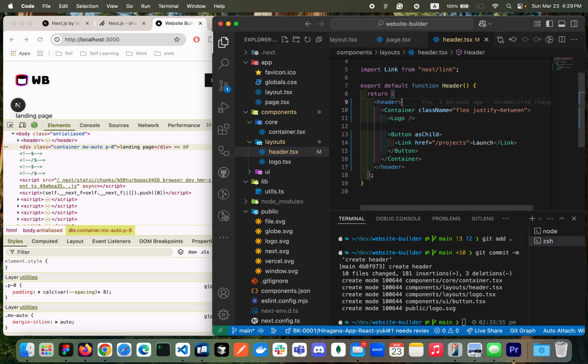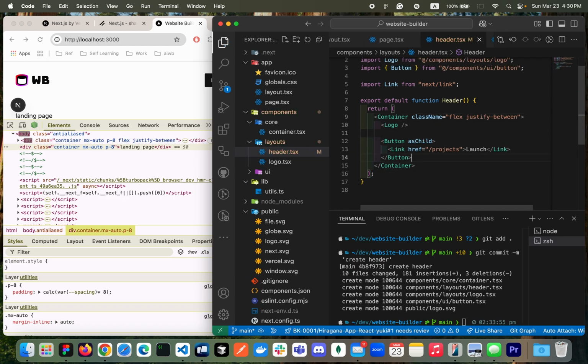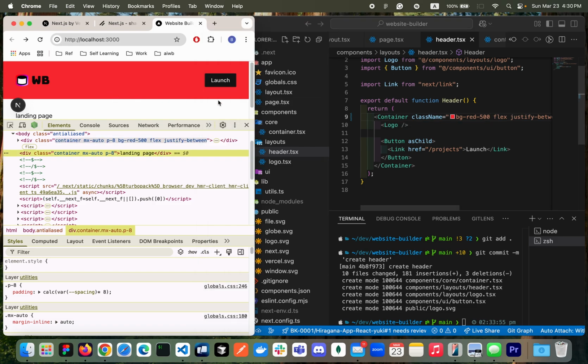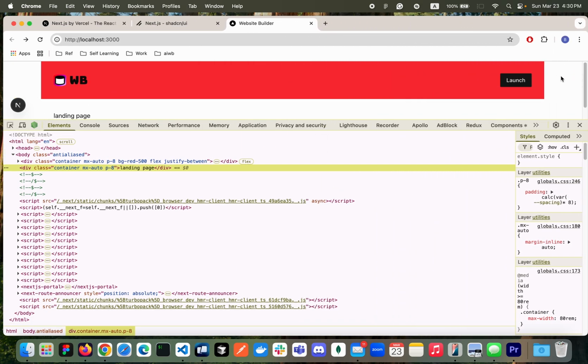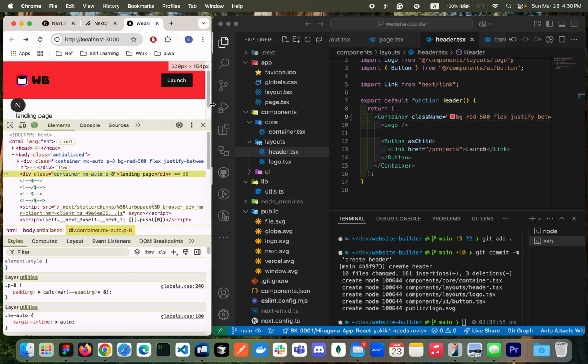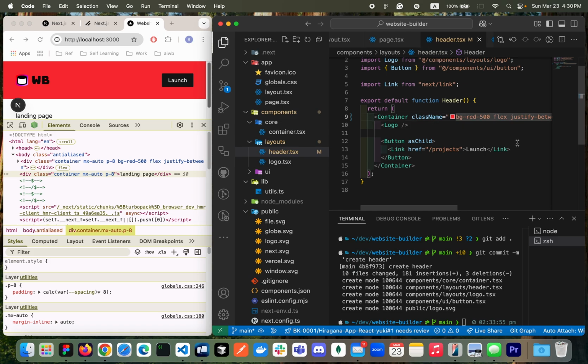Without this, we're going to have a problem. As an example, what if the container has a background color, right? So red 500. Then when your container grows, take a look, right? So you have inconsistent looking. To prevent this, you will have to have a header tag for sure, right?